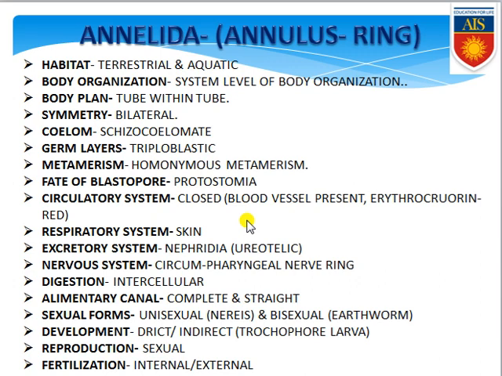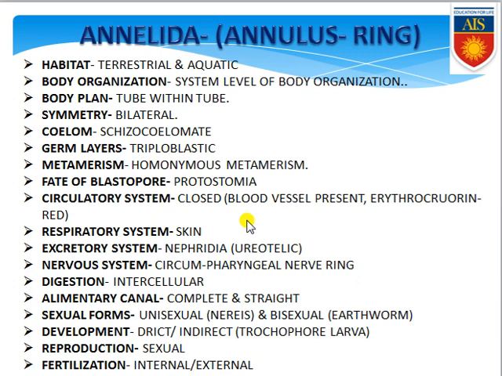Next point is regarding the circulatory system. Keep it in your mind, in annelids the blood vessels are present which are closed. So due to the presence of closed blood vessels, their circulatory system is closed. Another very important point is that they contain erythrocruorin, and that erythrocruorin is red in color. Respiratory system is performed with the help of skin.